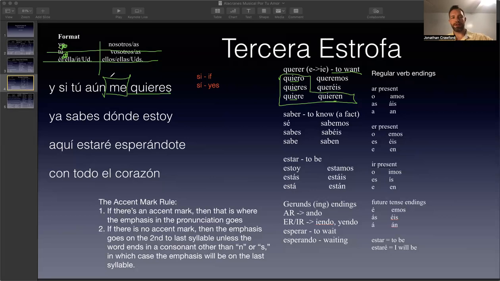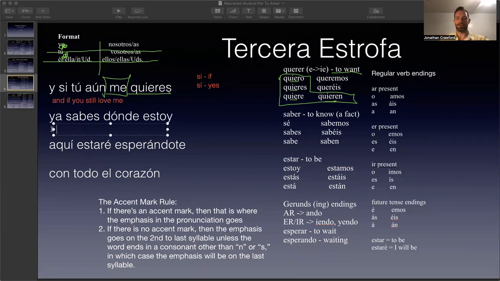And by the way, these pronouns go before the conjugated verb. In English, they always go after the verb, right? But in Spanish, if it's a conjugated verb, the pronoun, whether direct object pronoun, indirect object pronoun, or reflexive pronoun, always goes before the conjugated verb. So let's go ahead and type this one in. Y si tú aún me quieres. And if you still love me, oh boy, where are we going with this?